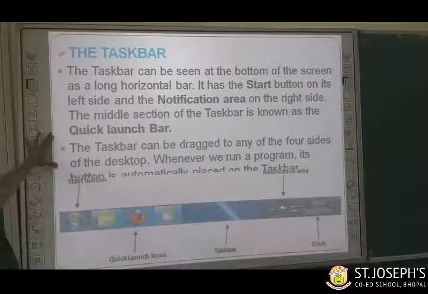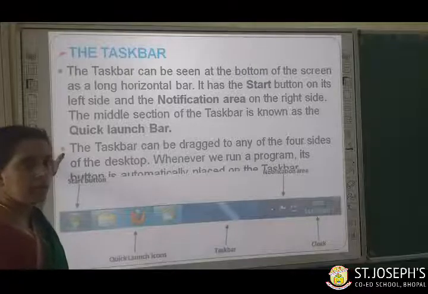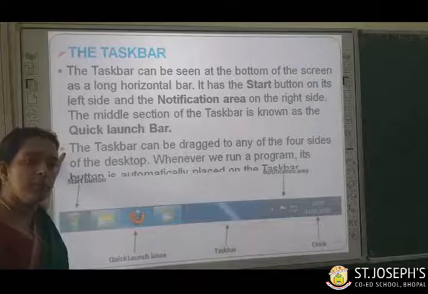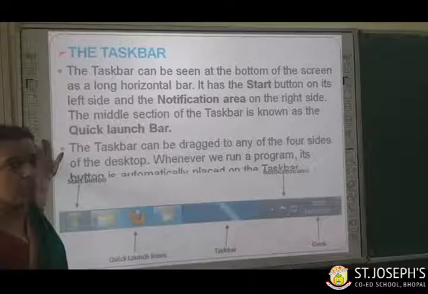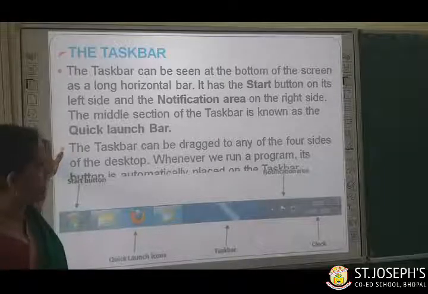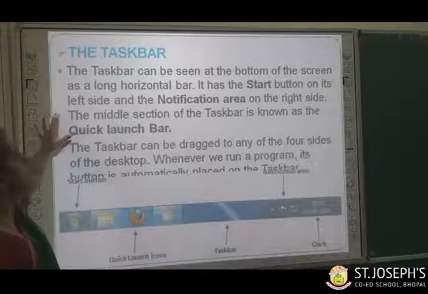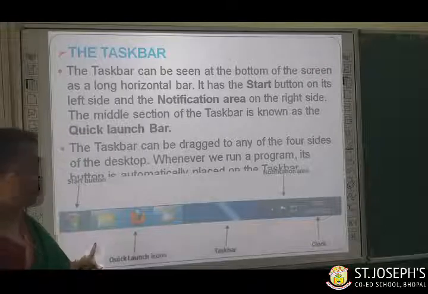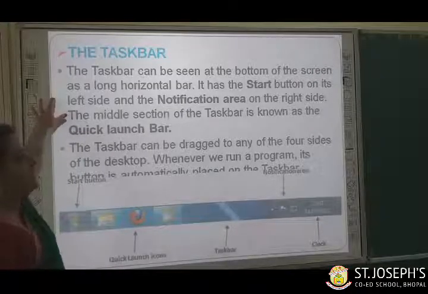Children, now the next topic is taskbar. As I told you, what is known as taskbar? Taskbar is at the bottom of the desktop. What is desktop? The opening screen of Windows is known as desktop, where you can see small images, that is known as icons. The taskbar can be seen at the bottom of the screen as a long horizontal bar. Can you see in the picture, children? Taskbar picture I have already shown you here. Did you like it? Yes.